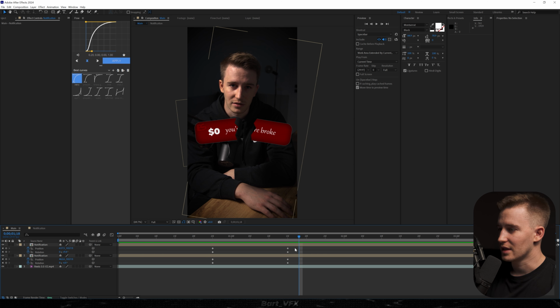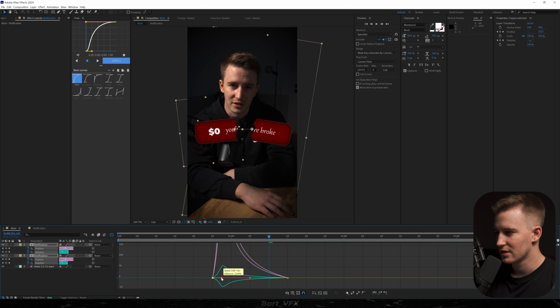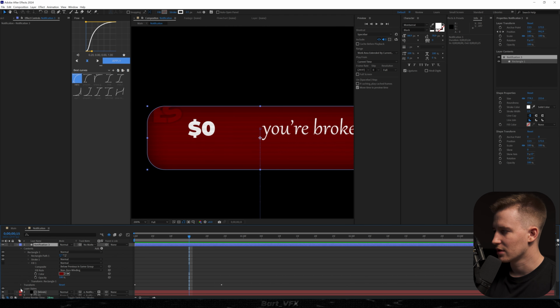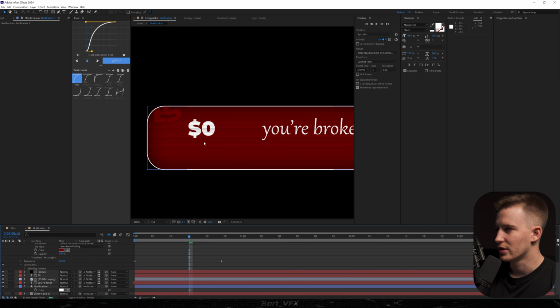So how I'm gonna do it is select all the keyframes, and I'm gonna easy ease them. And then we're gonna head over to the graph editor, select these keyframes, so all of them, then drag the yellow dot to the left, and it's looking already pretty cool. Also, I just squeeze that peak more towards the left, like that. And by the way, if we go back, we could actually go to our inner shadow. So I'm gonna go to layer styles, inner shadow, and I'm gonna delete it. And that way we're gonna have that white stroke around our notification.